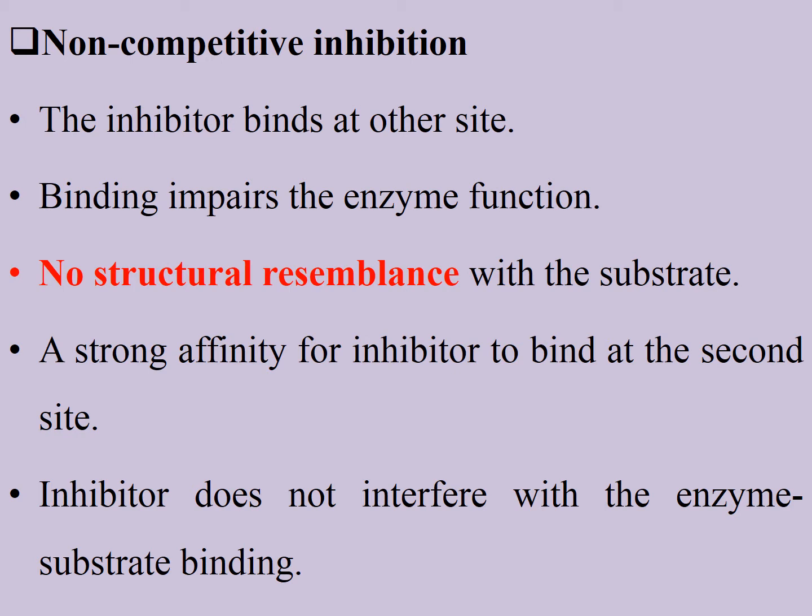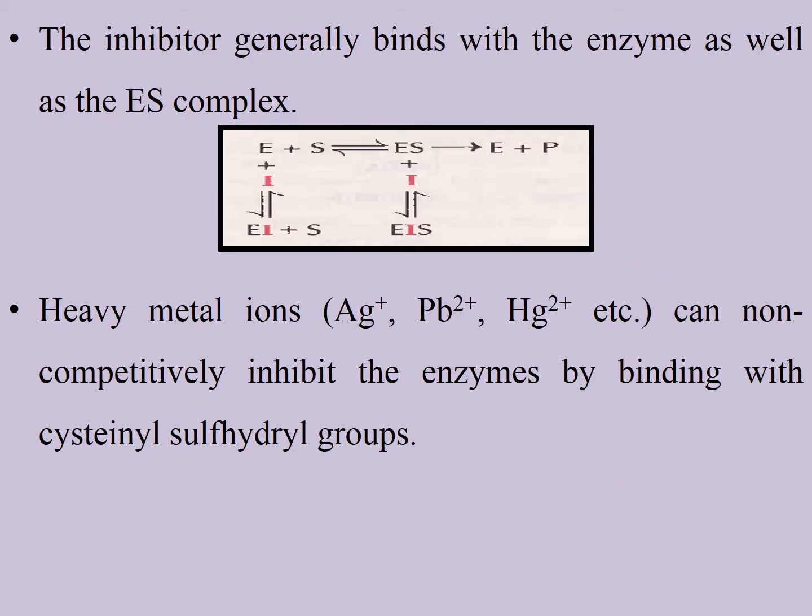The inhibitor does not interfere with enzyme-substrate binding, right? In this process, the inhibitor generally binds with the enzyme as well as the ES complex. From the reaction itself it is clear that the enzyme reacts with the substrate as well as the inhibitor. They form ES and EI, right?